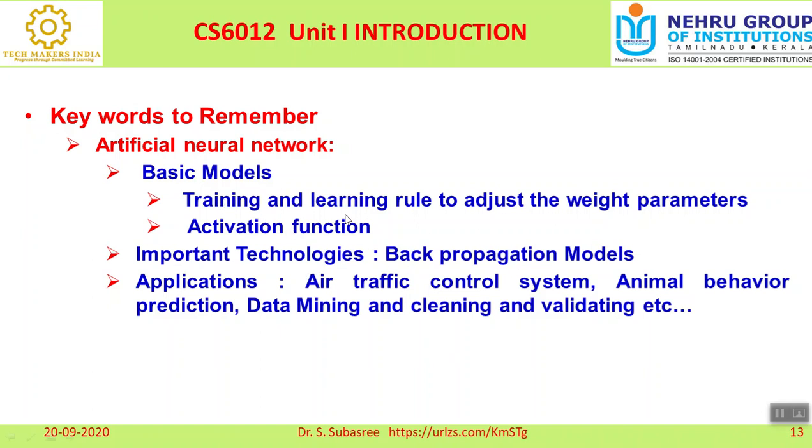One is the training and learning rule to adjust the weight parameter, and another is adjusting the activation function. And an important technology as far as artificial neural networks are concerned is the back propagation model. If you want to perform multiple rounds of training, then the back propagation algorithm is very suitable for training.